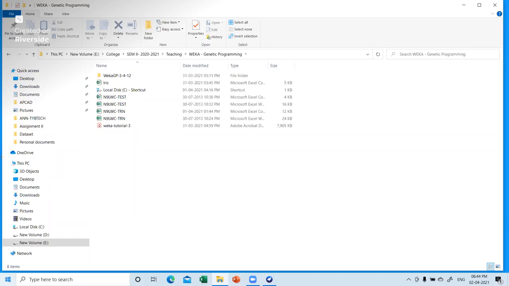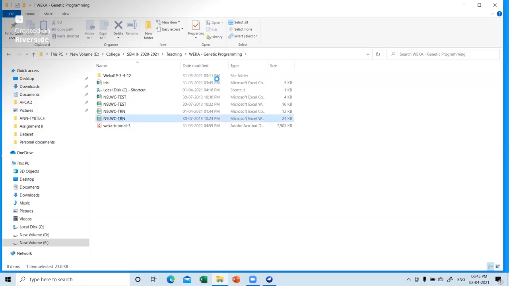For this, first of all you have to make your own Excel sheet and divide the data into training and testing. You have to make two Excel files. The first Excel file will be called training, which will consist of your training as well as the validation data. The bifurcation we will do in the software. I hope you have understood this. Make a single Excel sheet for training, and include the training data as well as the validation data.